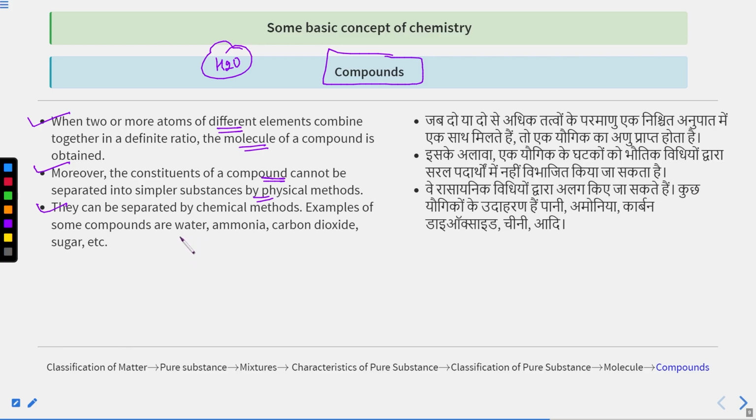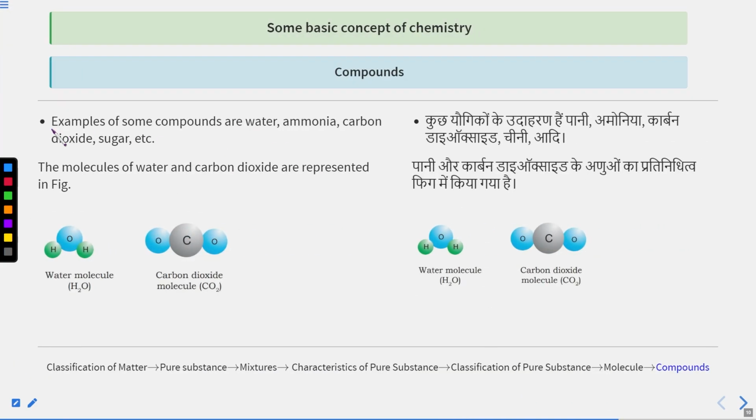Examples of some compounds are water, ammonia, carbon dioxide, sugar, etc. This is an interesting point. The molecules of water and carbon dioxide you can see here. 2 hydrogen, 1 oxygen is here. This is a water molecule. 1 carbon, 2 oxygen is here. This is a carbon dioxide molecule.